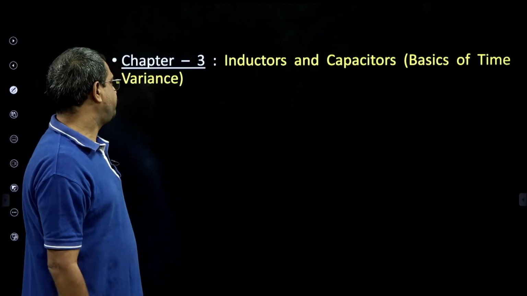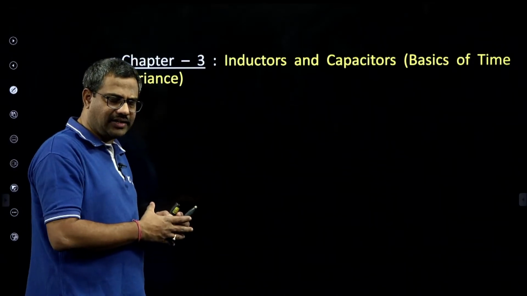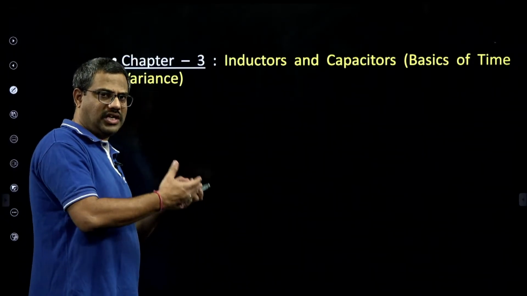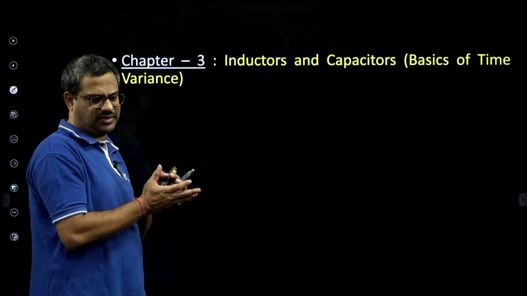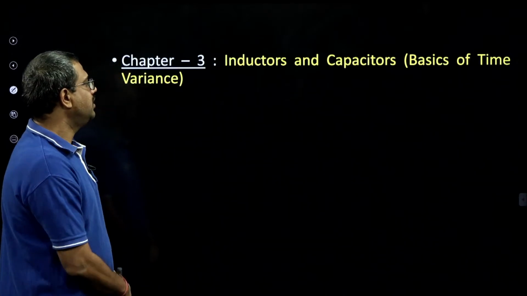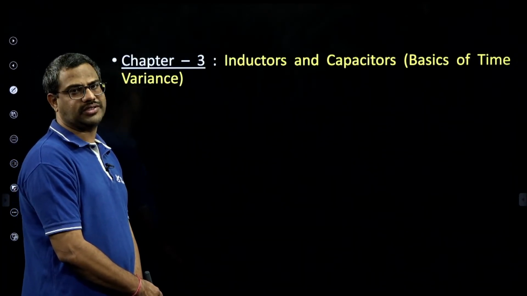Then, the first two chapters I covered: network reduction, ratings, KVL, KCL, Ohm's law, such things. That is the standard which comes. Now chapter 3 is unique, which is the basics of time variance. Especially in this chapter we introduce the inductor and capacitor.